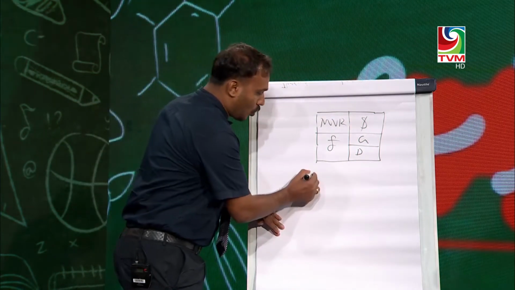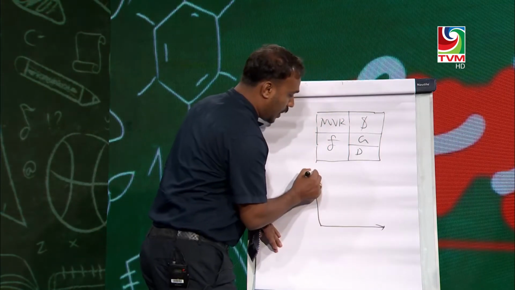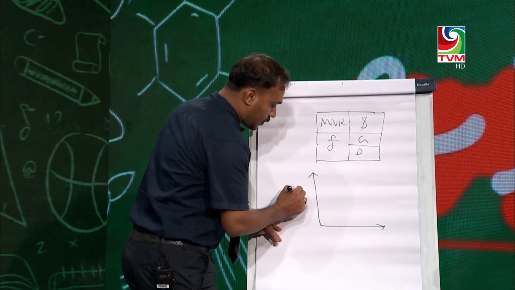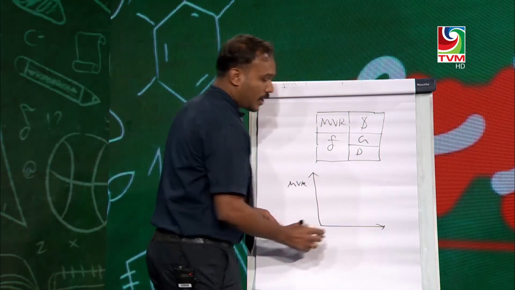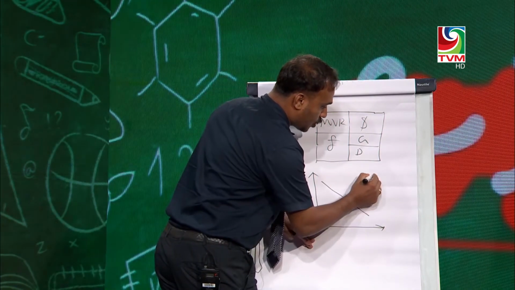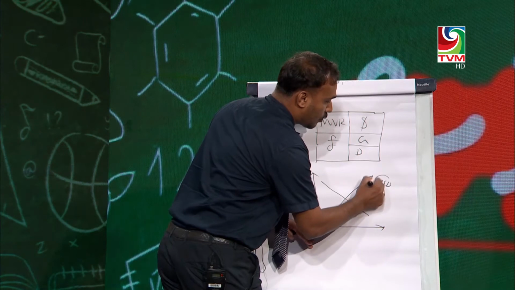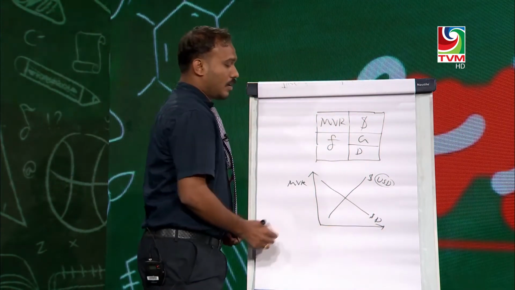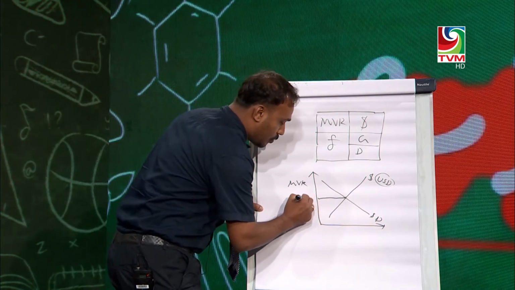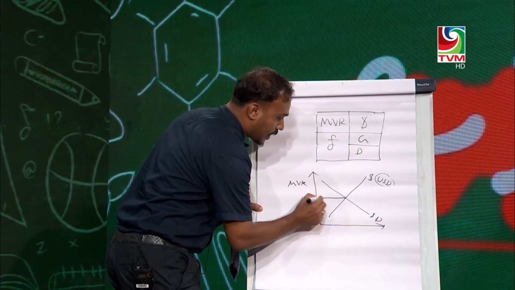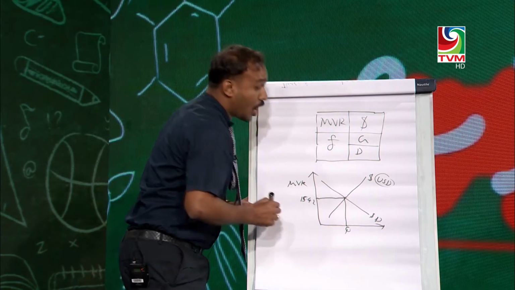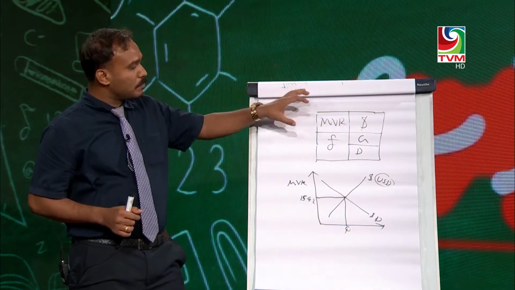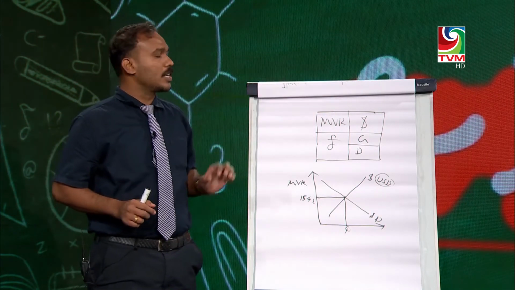For example, even if we maintain a fixed exchange system, there will be international pressure from demand and supply. For example, suppose this is MVR, demand and supply for the US dollar. This is the USD supply curve, and the US dollar demand curve. At present, we decided to maintain 15.42 as the currency value. So how much total currency is needed to have a small influence on currency, that much we need to keep in reserve. That depends on the country's total output value.